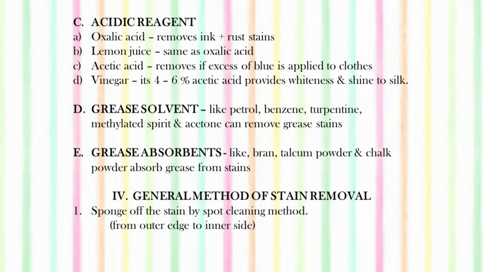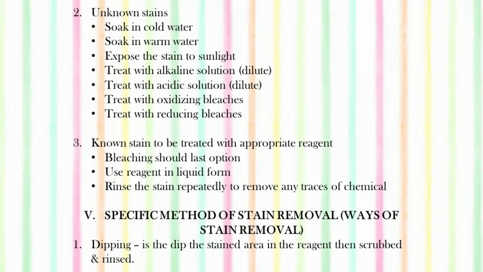Now, after seeing the different kinds of reagents to remove stains, we must know the general method of stain removal. In the first place, sponge off the stain by the spot cleaning method. That means you start from the outer edge and move to the inner side, reaching the stain site. Next, if we find a stain on the garment and we don't know which kind of stain it is, it is called an unknown stain.